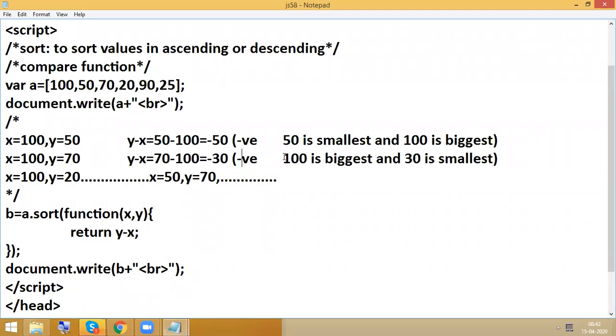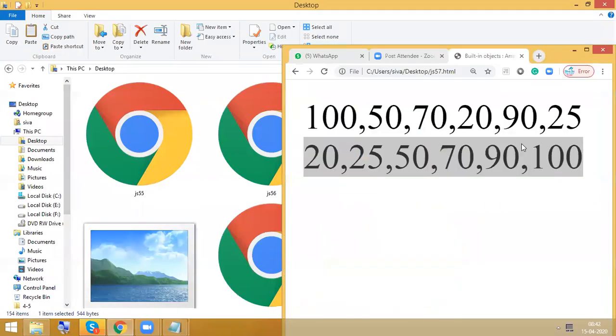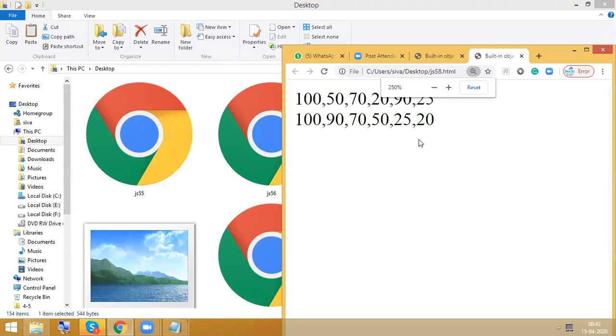When we get negative, the first number is smaller, and after that, 100 is the biggest. So based on this, it is going to check all the possibilities and we can achieve descending order. Okay, so this is called sorting.